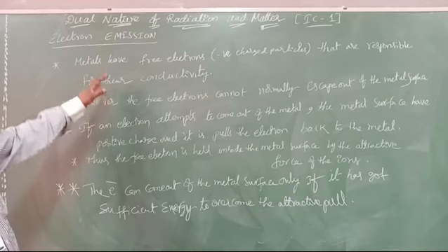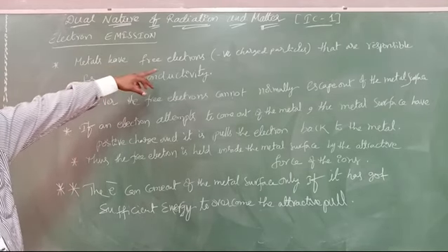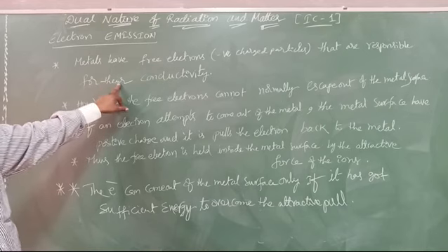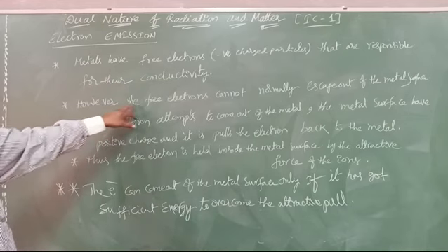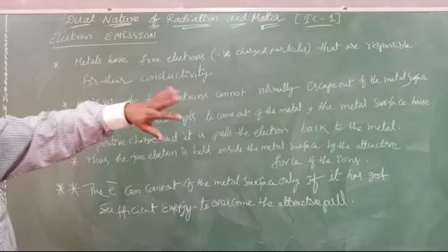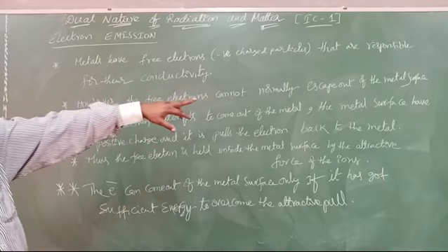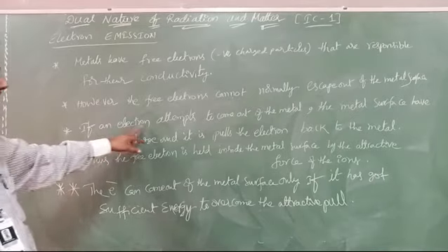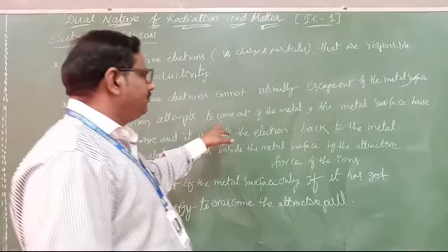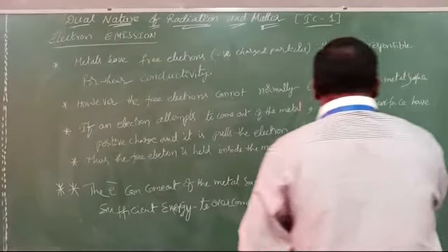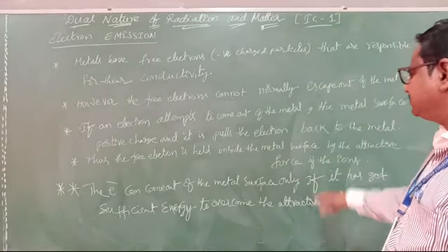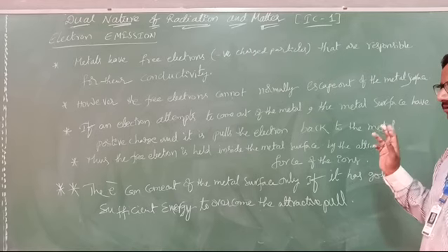Once you see these important points: metals have free electrons that are responsible for their conductivity. However, the free electrons cannot normally escape from the metal surface. If an electron attempts to come out of the metal, the positive charge pulls the electron back into the metal.